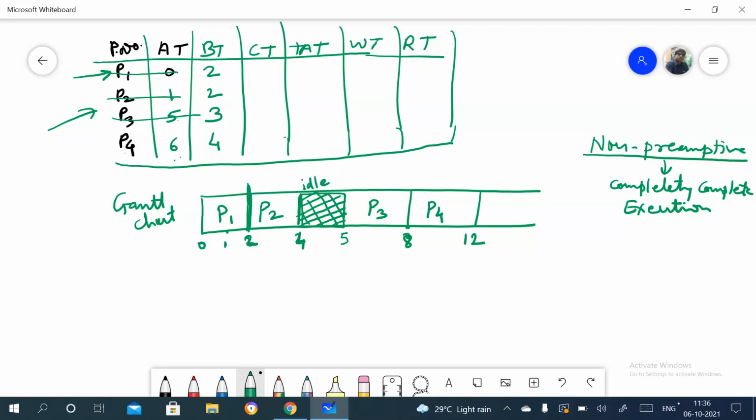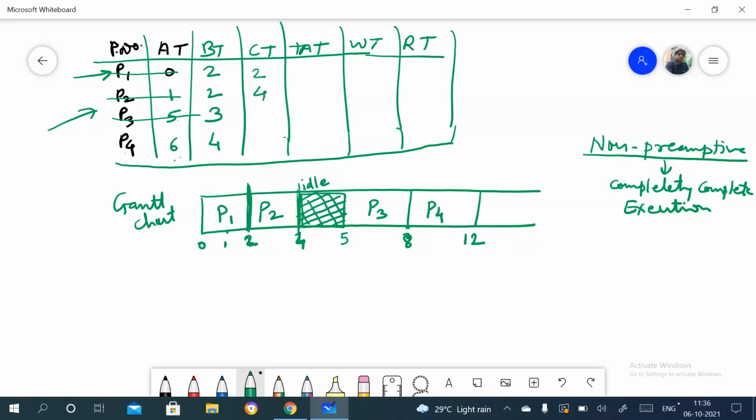So this is 2, so for P1 the completion time is 2, right? Now consider P2. Here P2 completes its execution at 4, so its completion time is 4, right?